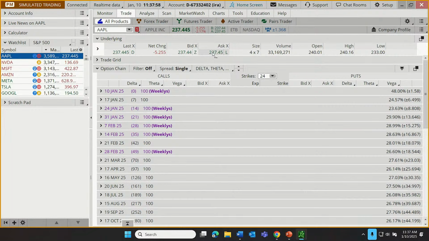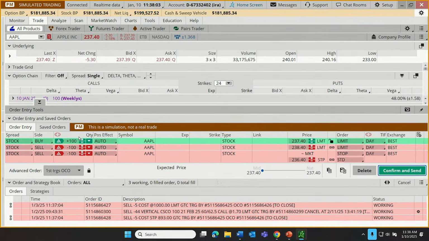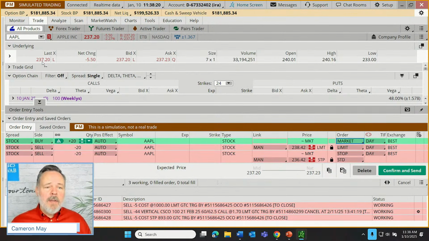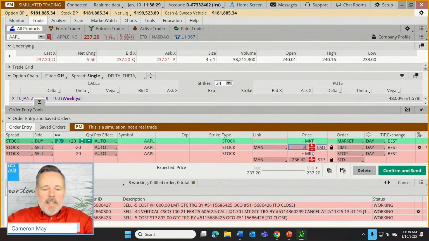Let's now bring up our order. We hide this left column, and let's link these orders together and do 20 shares of Apple. I am going to submit a market order on Apple. Obviously, when we submit a market order, there's a risk that we just aren't happy with the price we receive. Right now, we're planning to spend about $237 per share. That's certainly not a guarantee. But our limit order is where we're planning to take our profits, and I believe we said that was up at 260-ish. So we're going to put in 260 here.